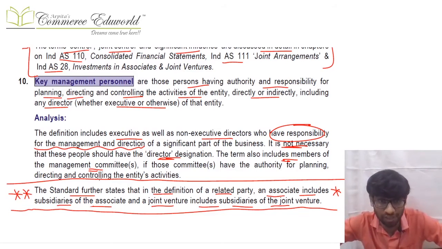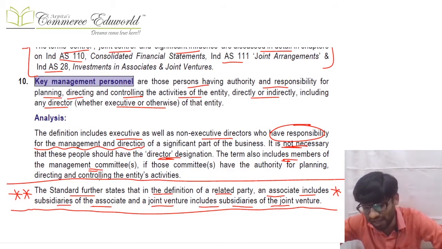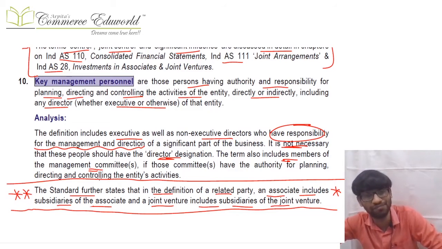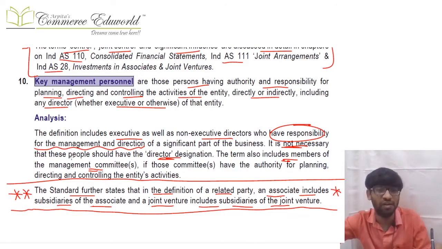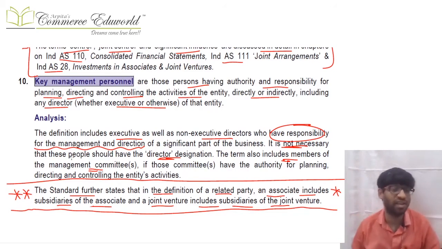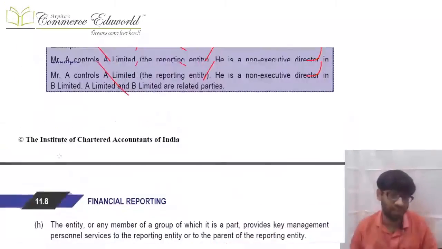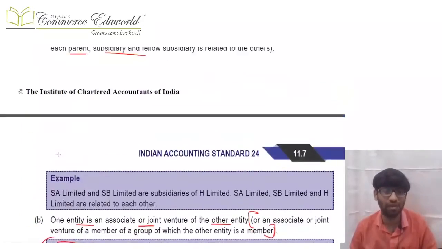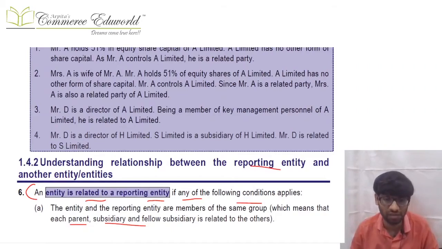You have to look for those persons who are responsible for planning, directing, controlling the activities of the entity directly or indirectly, whether they are named as director or not, and in the director also whether they are executive or not executive. You have to look at the person. That is important. Function is important over there, so that is given. And the KMP becomes related to the main entity, that we all know. So accordingly all the definitions are given over there.